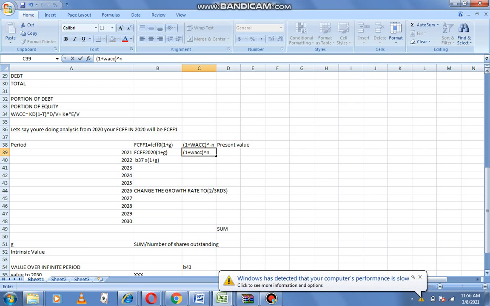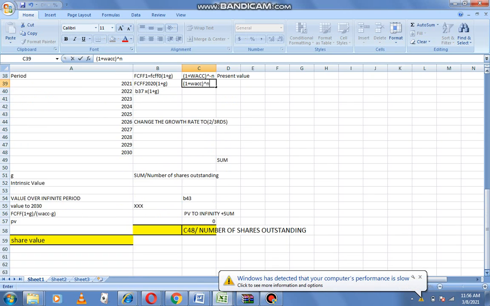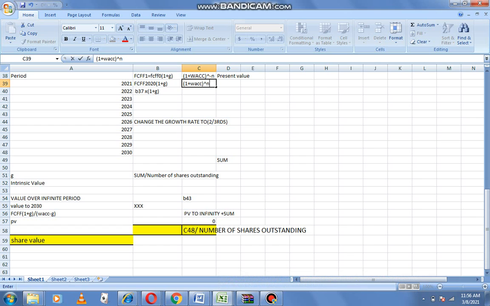When you are done with that, you get the sum of all the present values. When you get this sum, it won't be the intrinsic value, because these are cash flows. So how do we get the intrinsic value? We take that sum and divide it by the number of shares outstanding, and that is how we get the intrinsic value.